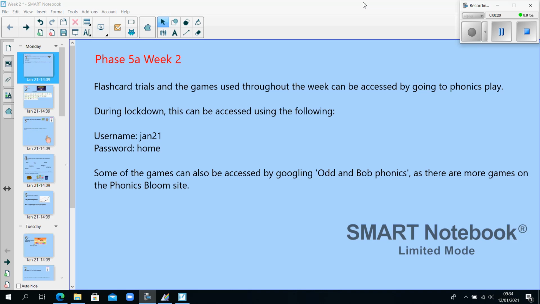When doing flashcard trials, you will be looking at either phase 3 or 4. Obviously, games that are used throughout the week will be focusing on phase 5 and on the sound we are covering that day.